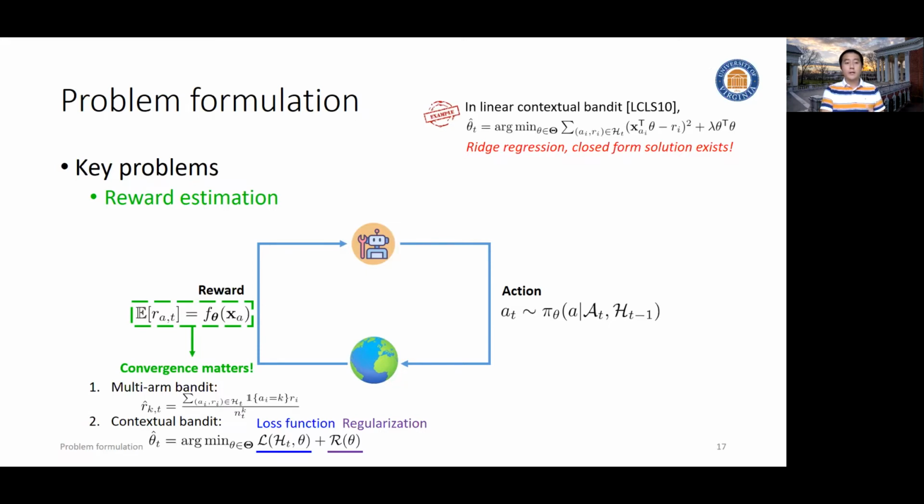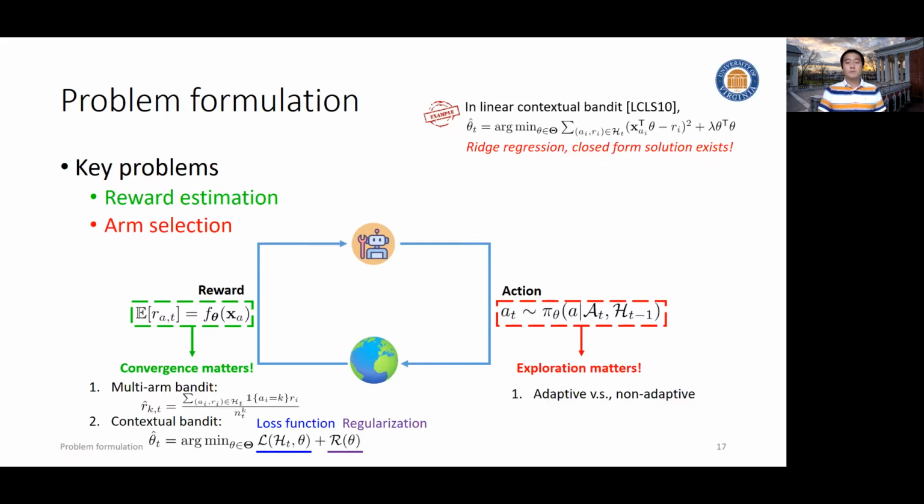Once we have the reward estimation, the next thing we should worry about is arm selection. What is the best arm to take for now, so we can better understand what the optimal arm is in this environment? So exploration matters, and this will be the focus of this whole tutorial. And then we have different perspectives to characterize the exploration.